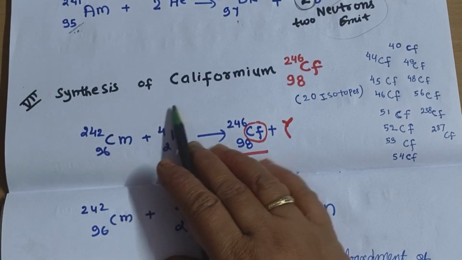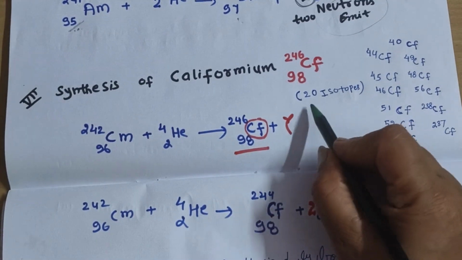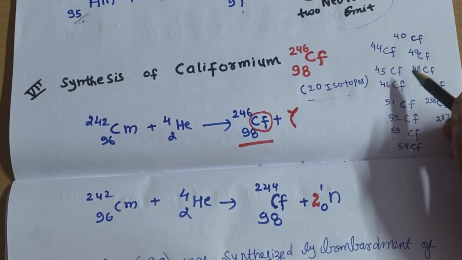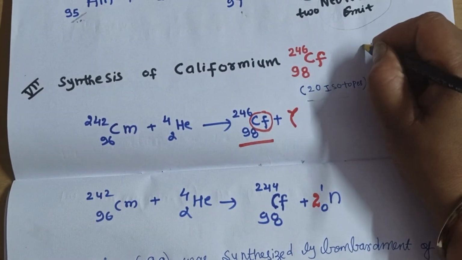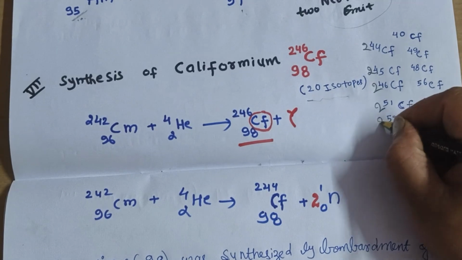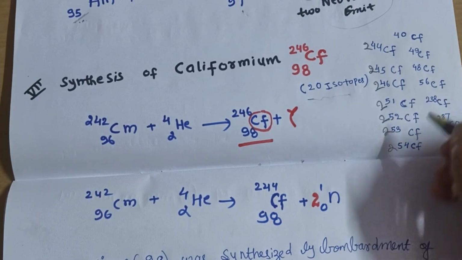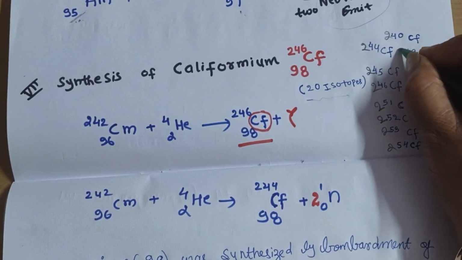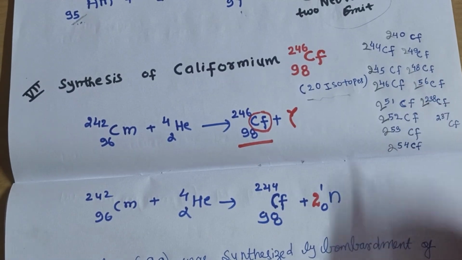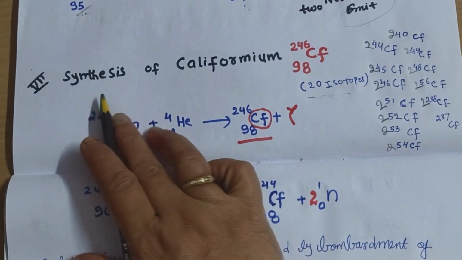Next, synthesis of our californium. So californium has 20 isotopes. Some of the names I have written here. It is californium 244, californium 245, 246, 251, 252, 253, 254, 240, 249, 248, 256, 238 and many more. So just pen down if you want.